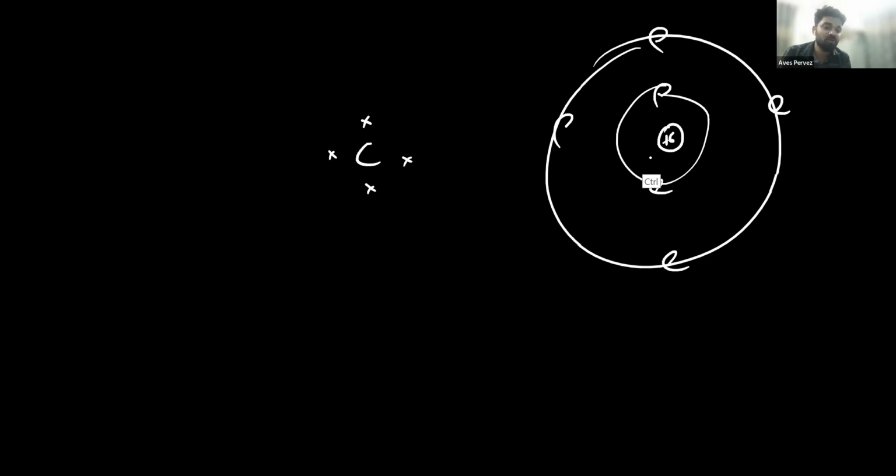Moreover, due to small size, for example, if this is a small carbon atom with 2 shells, the first shell has 2 electrons, and this is the second shell.